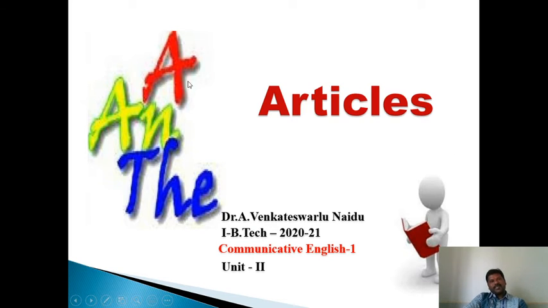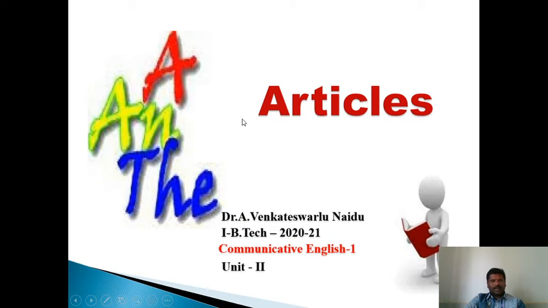See the articles on the slide. A is an article, an is an article, the is an article. We have two different types of articles. One is the indefinite article, the second one is the definite article. Let me know what the indefinite articles are. You have been taught articles from elementary school, so you are all aware of them. Yes, you are right. A and an are the indefinite articles. The is the definite article.